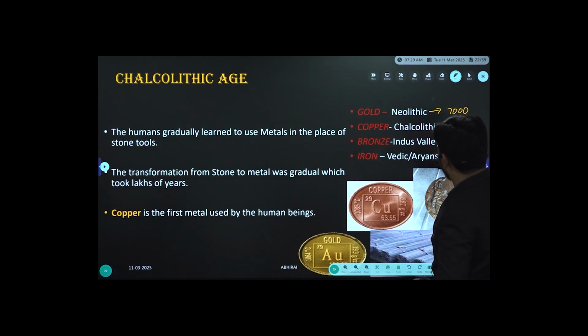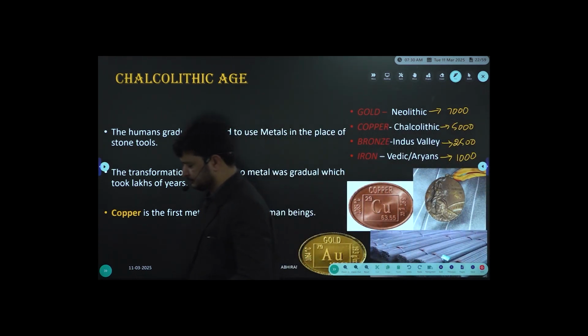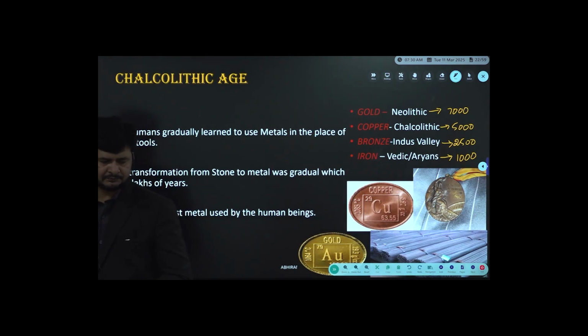Gold was used in and around 7000 BC. When it comes to copper, in and around 5000 BC. Bronze, in and around 2500 BC. When it comes to iron, can anyone say? 1000 BC. The gold was used by Neolithic people. Obviously, Neolithic people of South India.